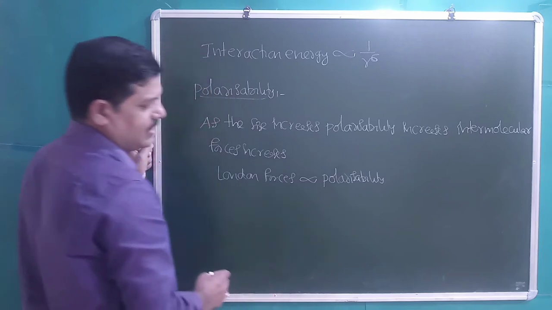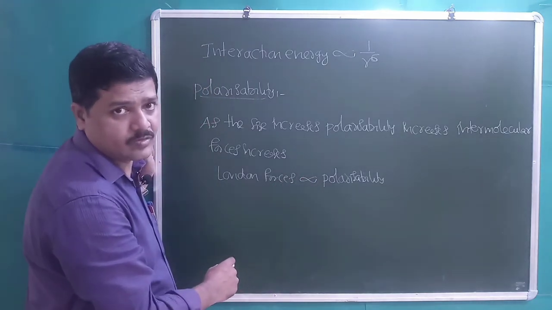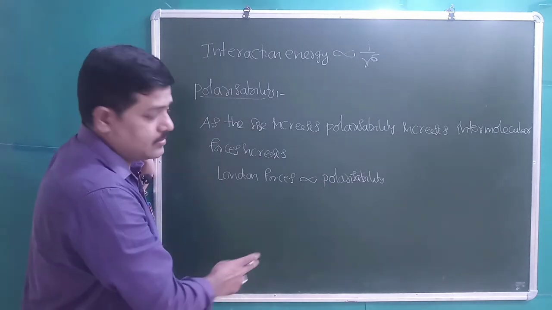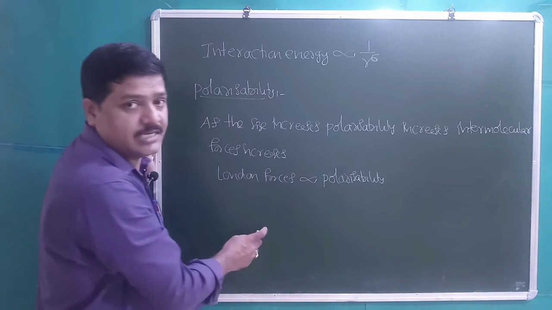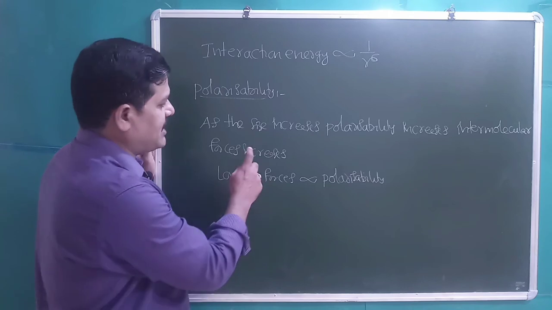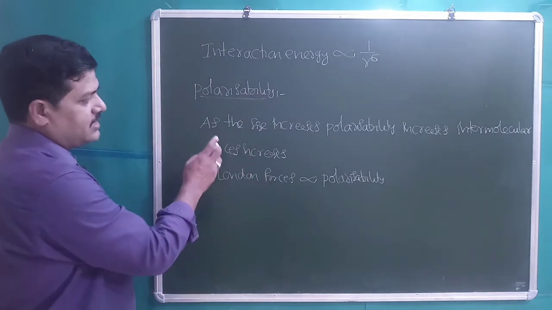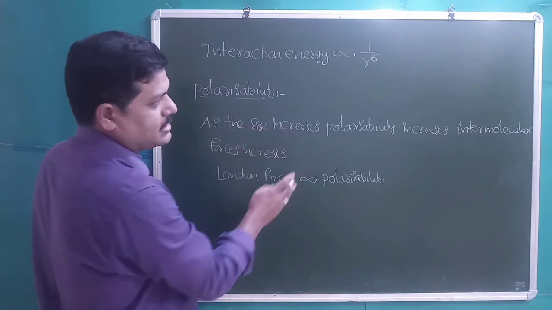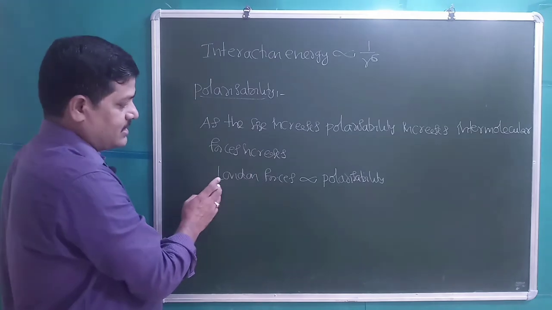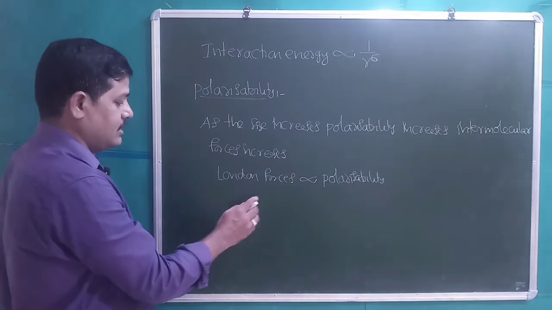So students, we have already discussed polarizability in the chapter chemical bonding. The tendency of undergoing polarization is called polarizability. Polarizability depends on the size of the atom or the molecule. As the size increases, polarizability increases, and intermolecular forces also increase. London forces are directly proportional to the polarizability.